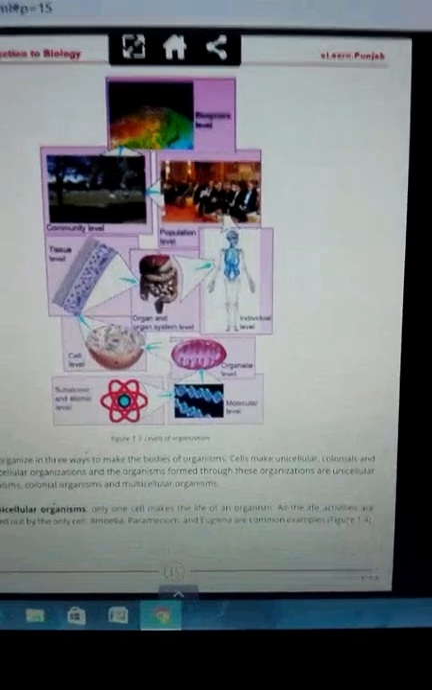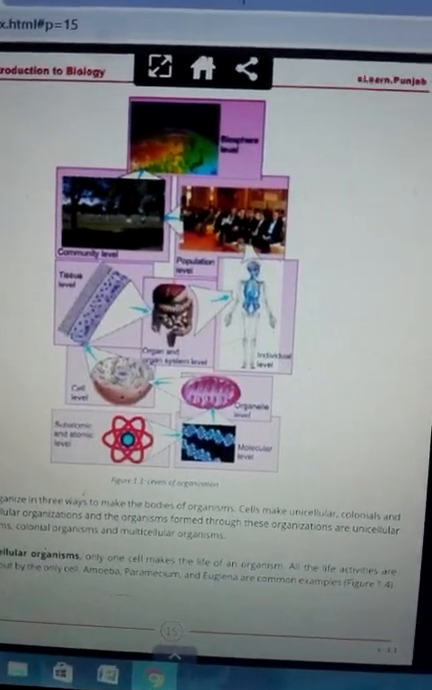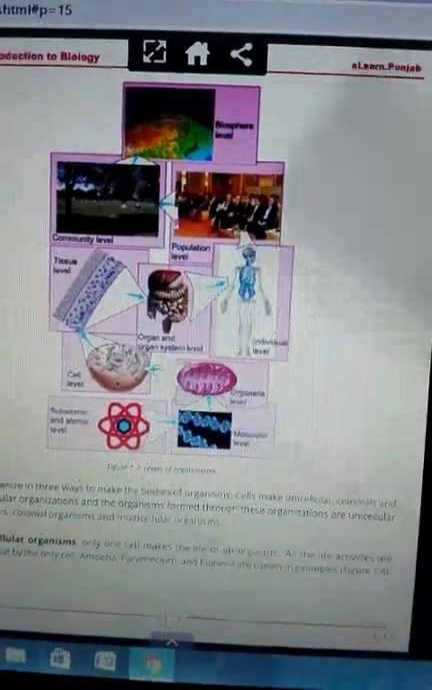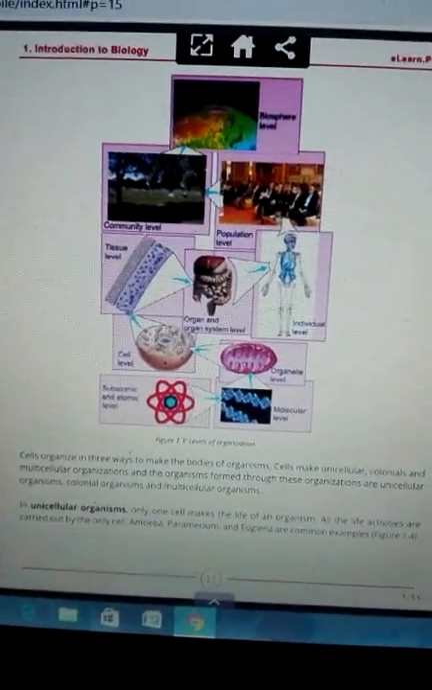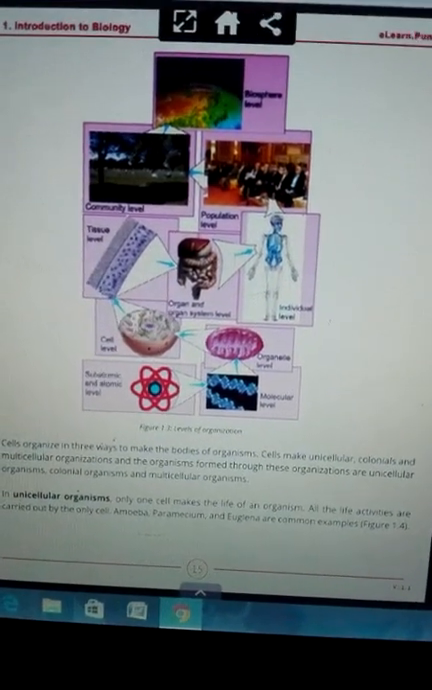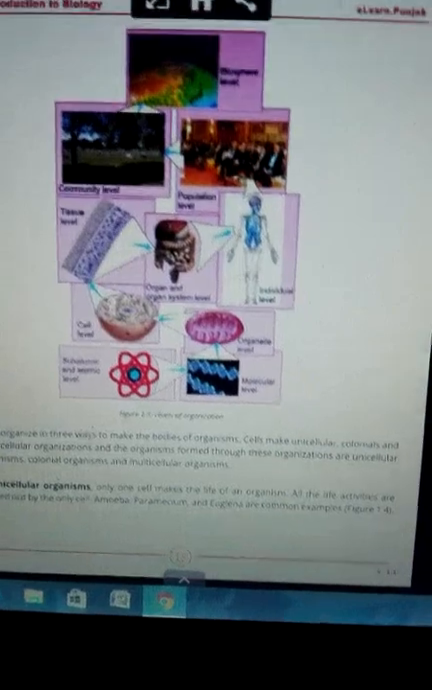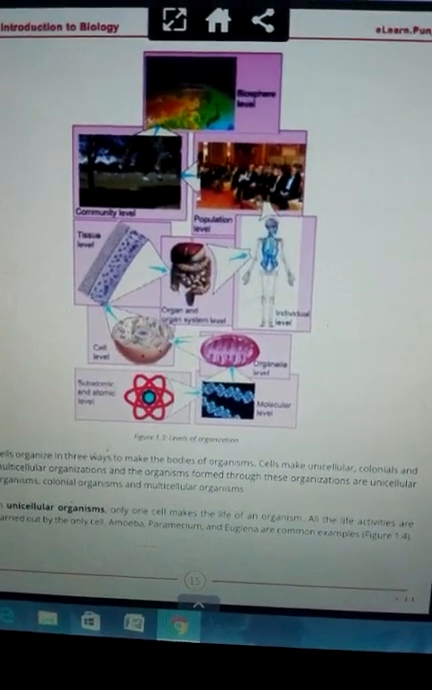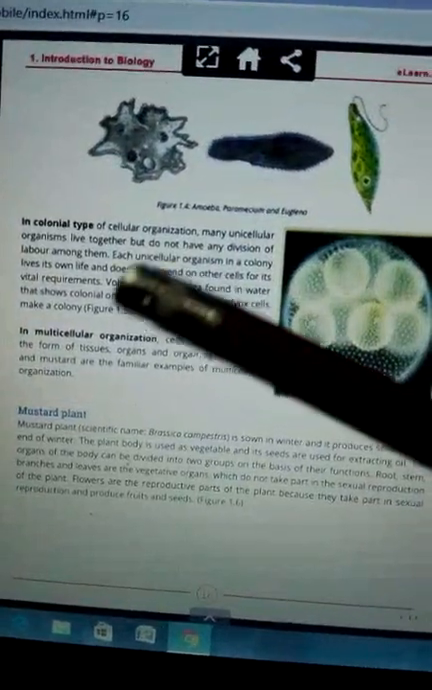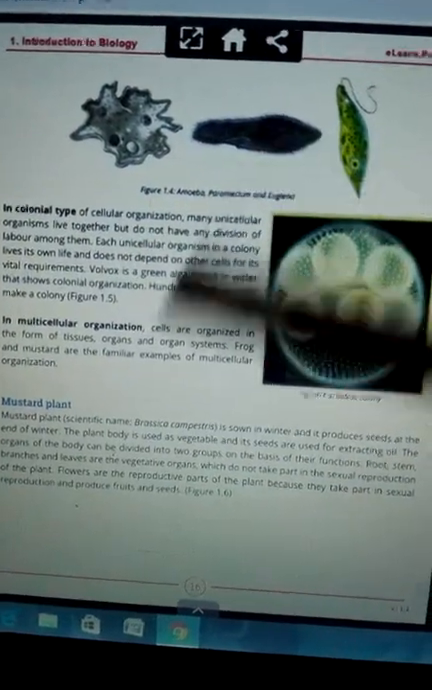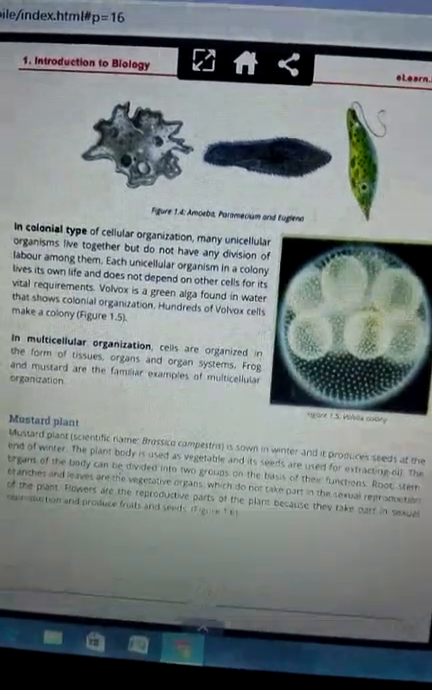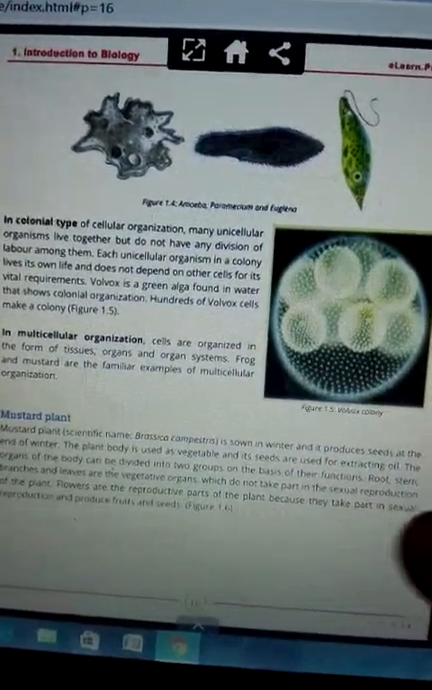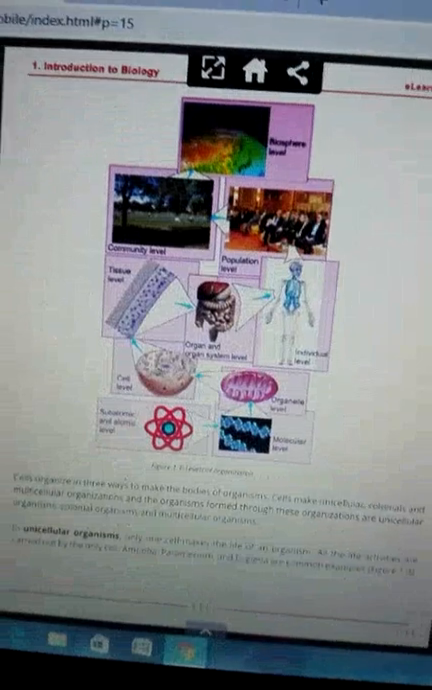Alright guys, starting with the next one, this is how organisms are related internally. Different cells which perform different kinds of functions are shown in these pictures. But today we will look at cell organization in 3 ways. There are 3 kinds of organization. Number 1 is unicellular, and the organisms in it are unicellular organisms. Next is colonial, and the organisms in it are called colonial organisms. And last but not least is multicellular organization, whose organisms are called multicellular organisms.